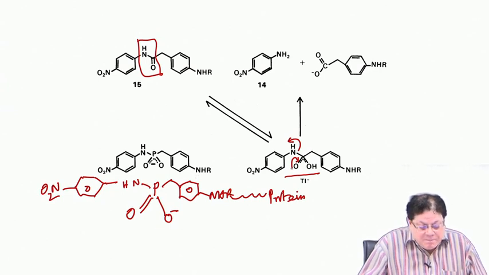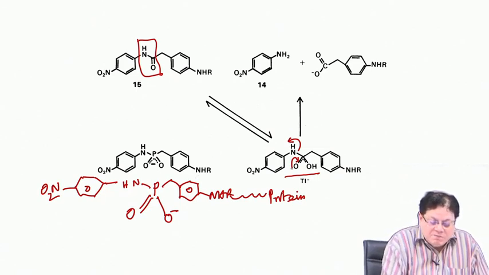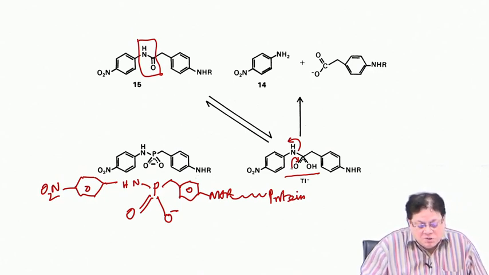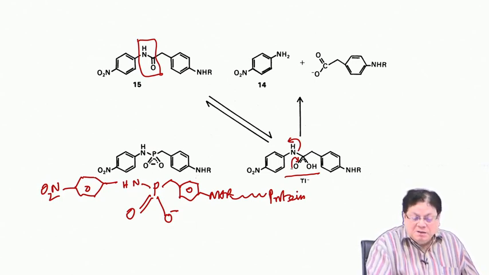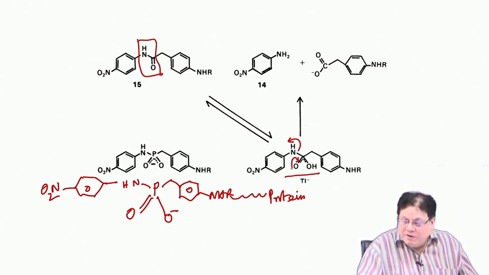So, this is what is called phosphoramidate, this type of phosphorus compounds. Okay. So, this is very simple. Of course, the reactions are not very difficult.